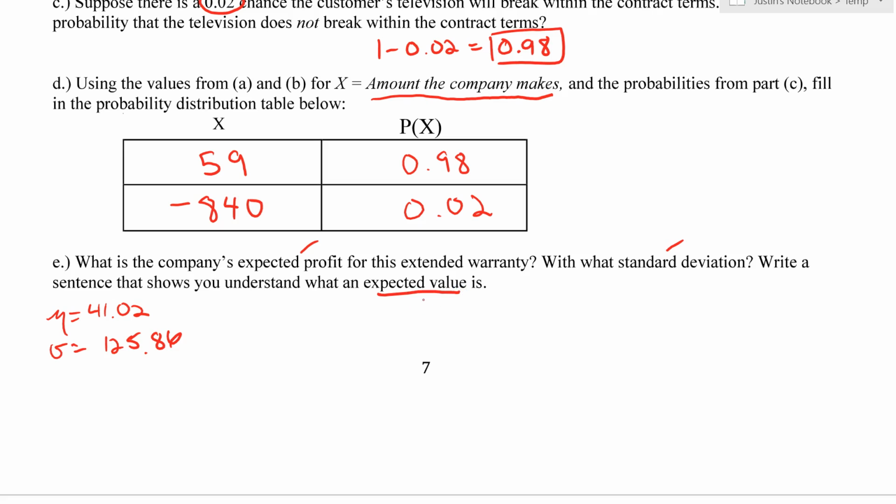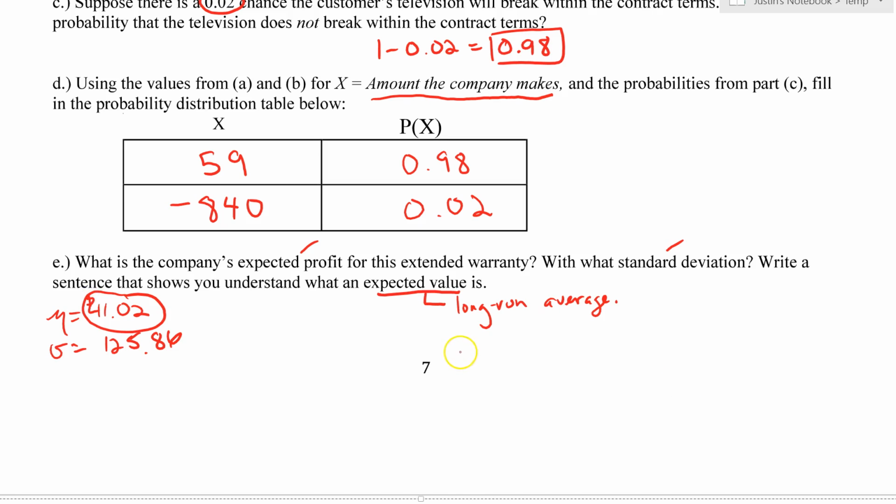So remember, an expected value is just the long run average. It's an average. It's a mean, right? So meaning over many of these profits, many of these contracts sold, right? Some of them are going to have to be paid out. Some of them are not. But on average, they're going to be making this much per contract.